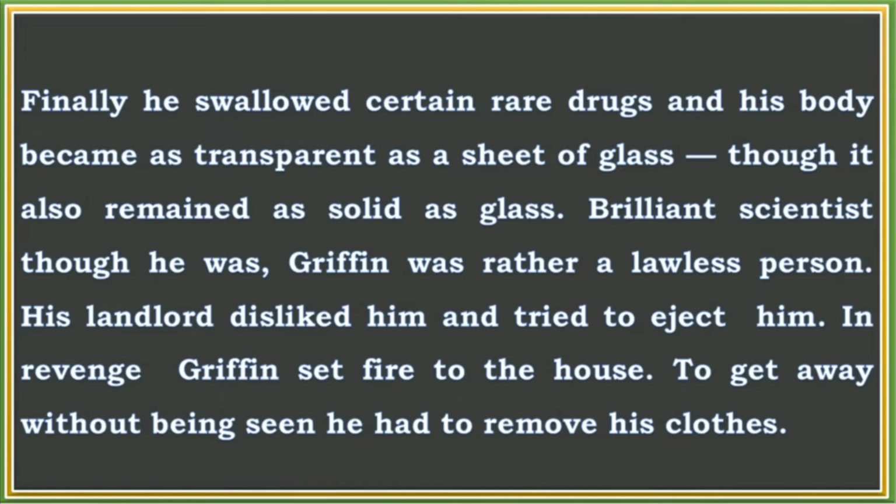Further he says in revenge Griffin set fire to the house. So when Griffin got to know that his landlord disliked him and was trying to eject him from his house, Griffin became very angry and burned the house and quickly ran away from there. To get away without being seen, he had to remove his clothes. So before coming out of the house, Griffin removed his clothes in order to save himself and came out of the house, and nobody could see him because at that time he was invisible.